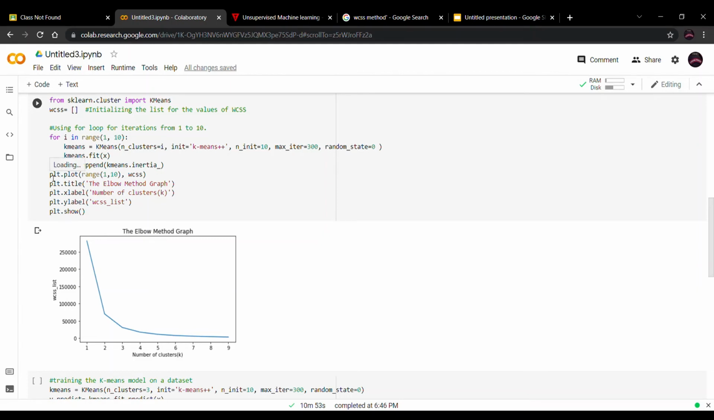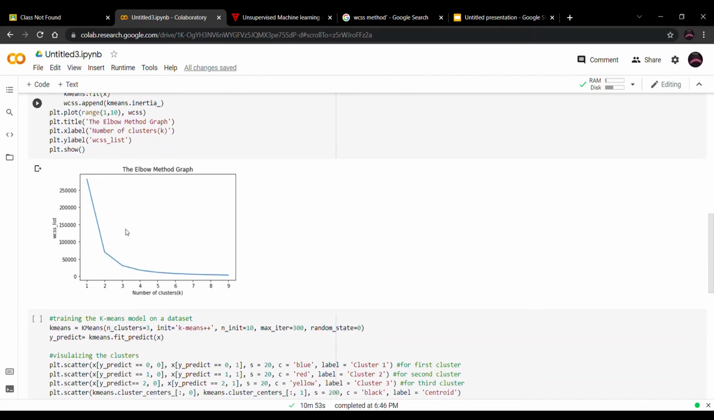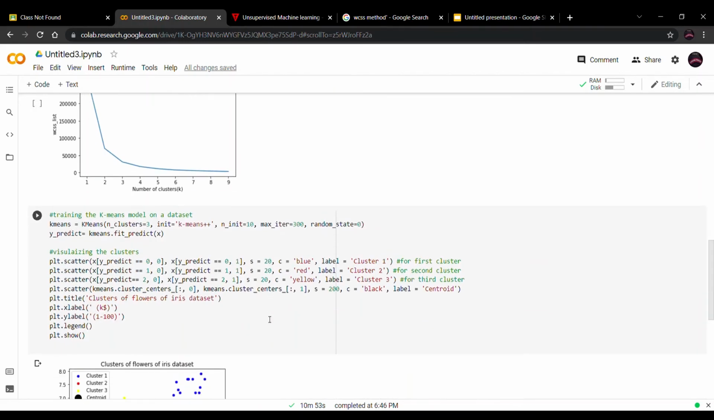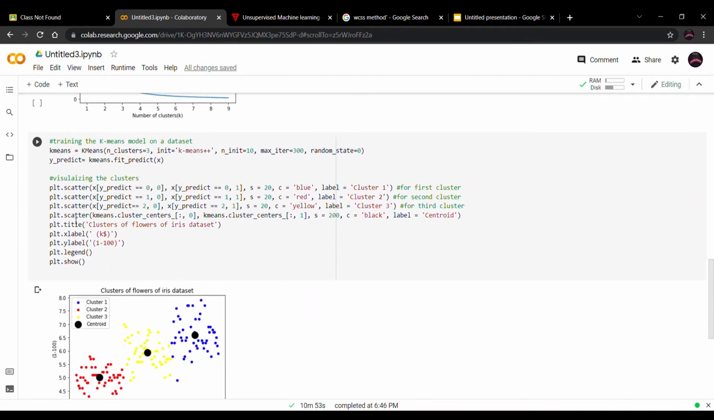After that we are plotting the WCSS curve, which is nothing but the elbow curve. After that we are plotting the title, x label, y label, and finally we are showing the whole graph. After that we will move towards the next step, which is our final output: what we have to find out from that dataset, which clusters we are getting from that dataset. That is our final motto.